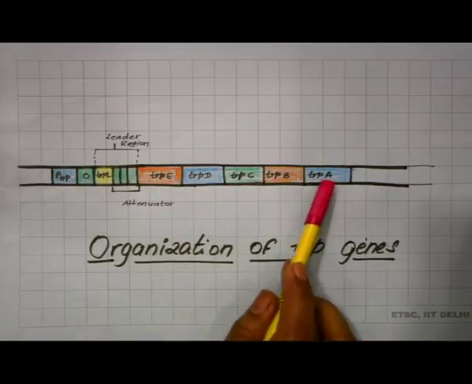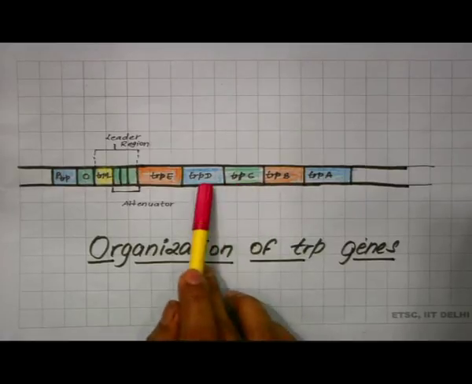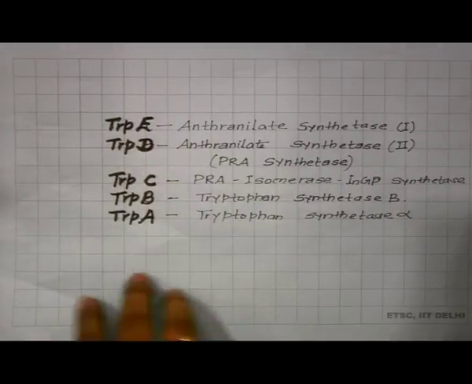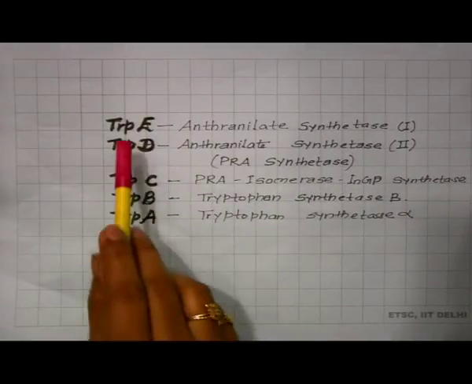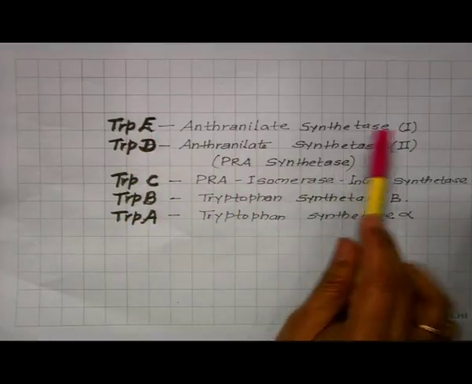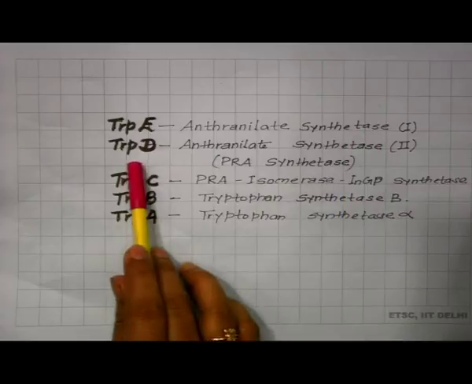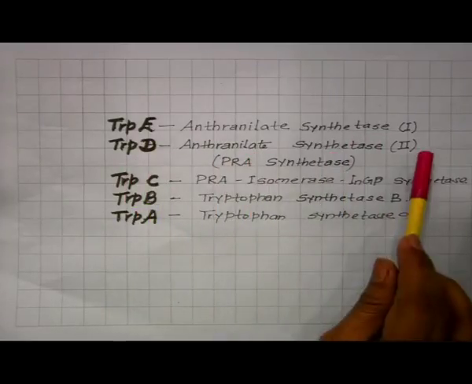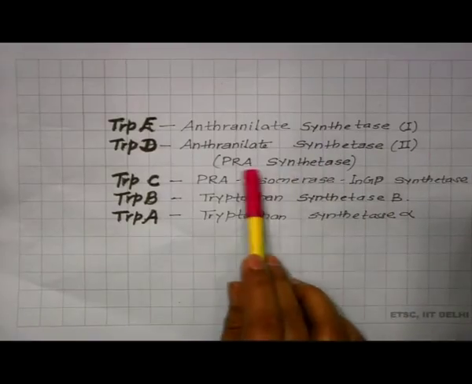These TrpA, TrpB, TrpC, TrpD and TrpE will synthesize different types of enzymes. And what are those enzymes? TrpE will synthesize anthranilate synthetase 1. TrpD will synthesize anthranilate synthetase 2, also known as PRA synthetase.